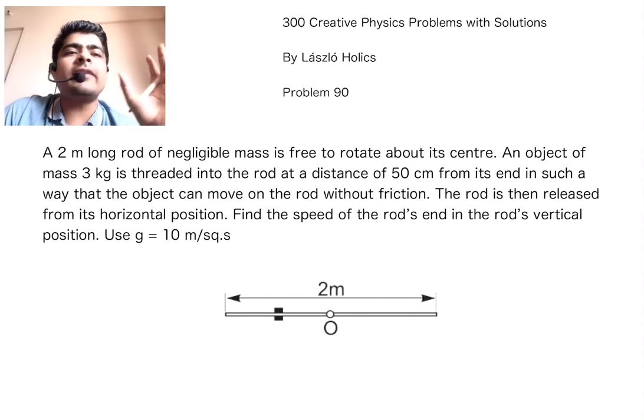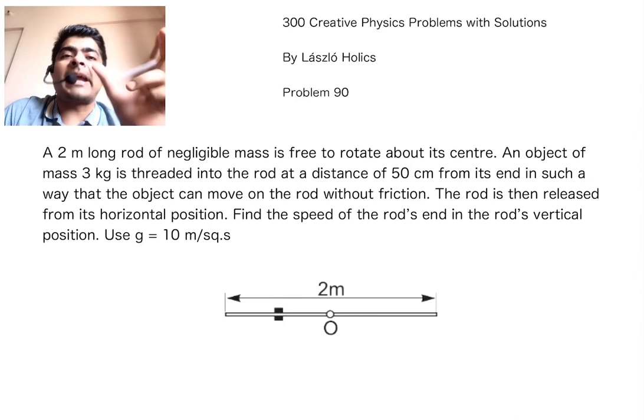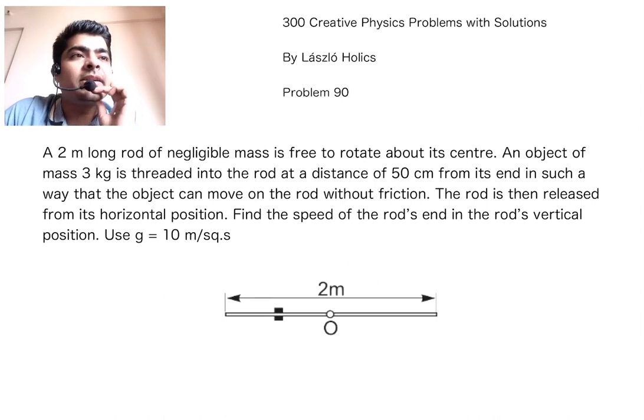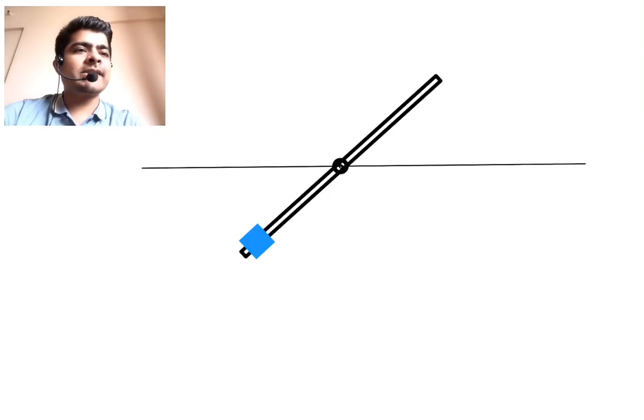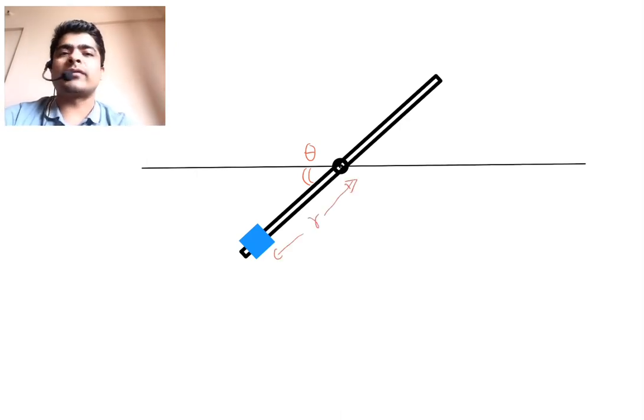The first doubt that we have is that we don't know whether the sleeve, the ring of mass 3 kg, will stay on the rod by the time the rod becomes vertical, or will it slip out of the rod before the rod becomes vertical. We don't really know that. So let's take a general intermediate situation. This is the position of the rod and the block at some time t. Let's say this angle is theta, and the block is at a distance of r from the center of the hinge.